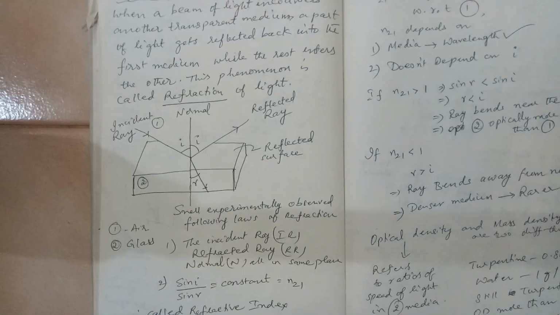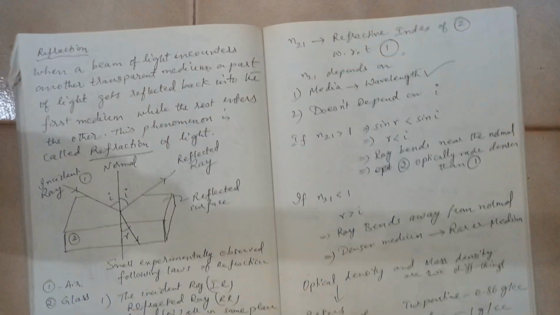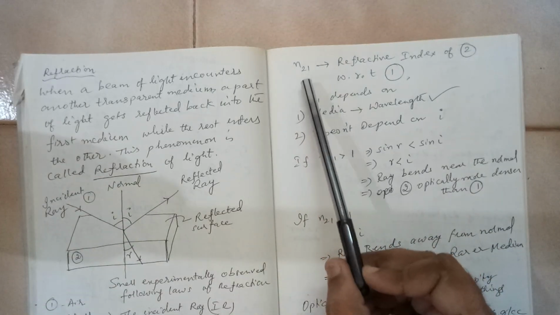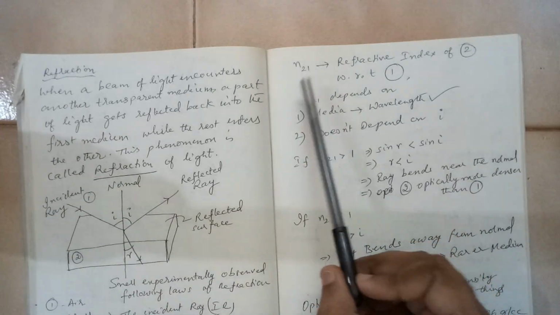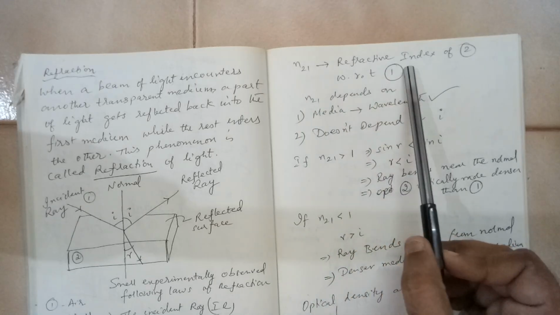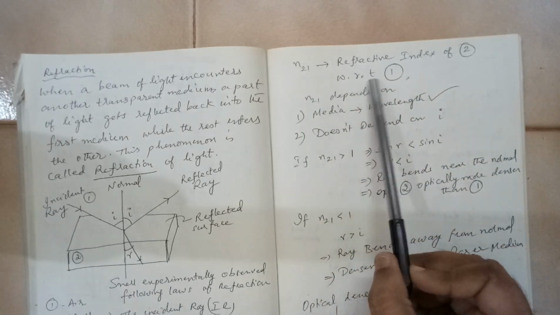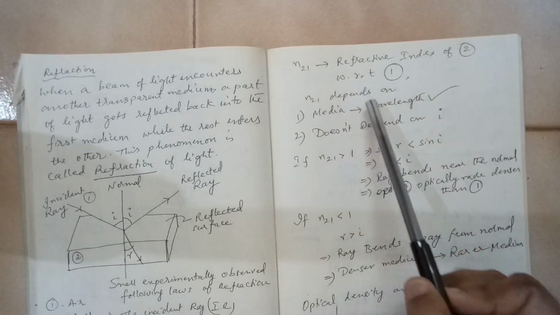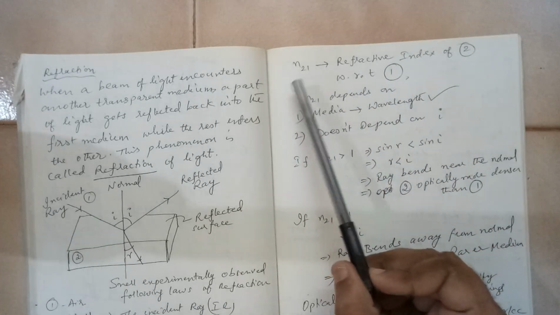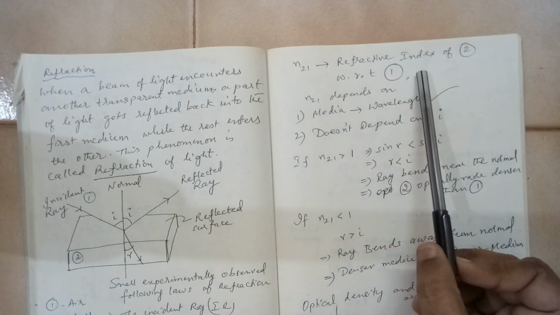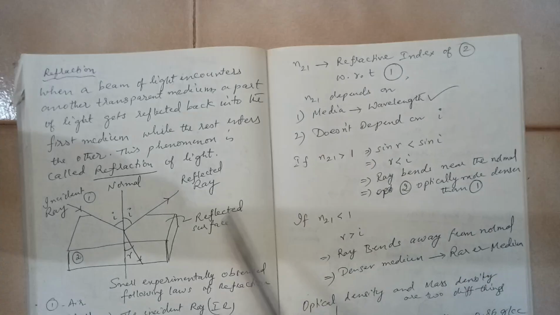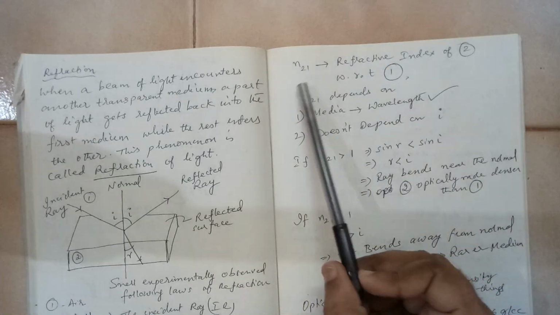Now this n21, let us talk a little bit about that. What is the meaning of n21? This subscript notation means refractive index of 2 with respect to 1. Both 2 and 1 here are media, okay. n21 means refractive index of the second medium with respect to the first medium, okay. So this is the way we write it.